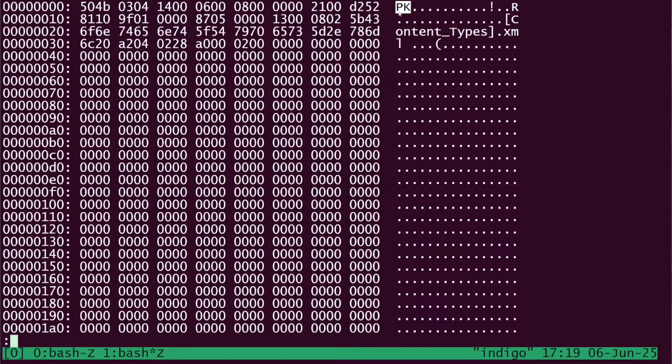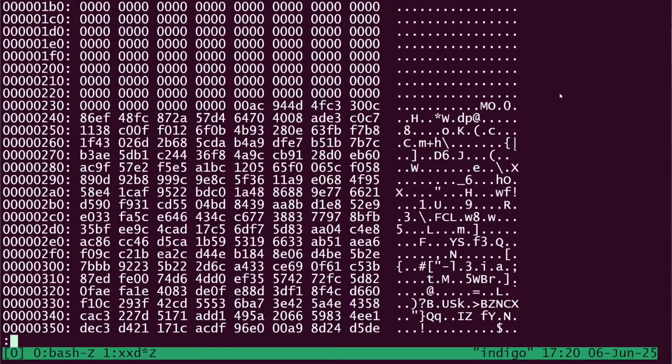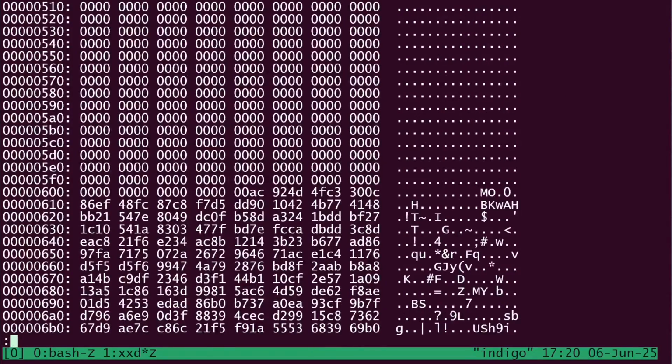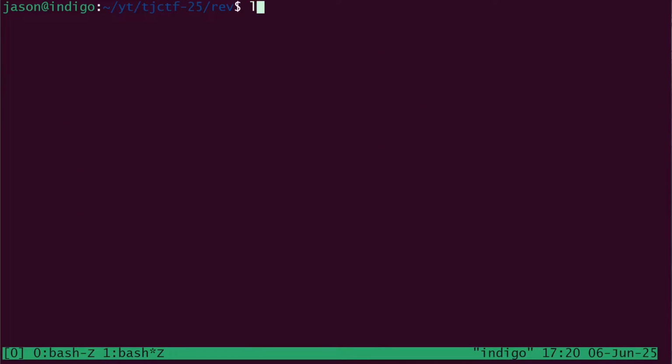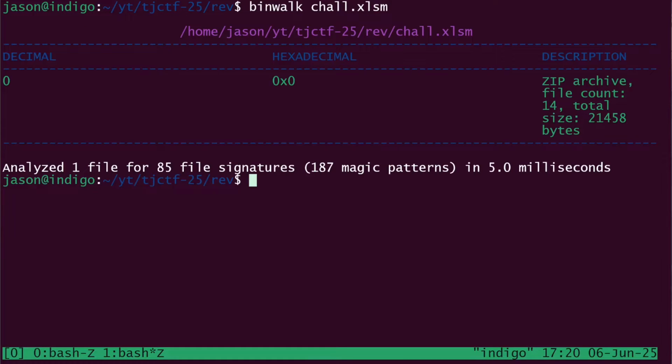If we look at the magic header, we do see PK. And if you watch any of the previous videos, you know that means it is a zip file format. It's a zip archive. So what if I just ran binwalk on this? I was kind of just curious. If I run binwalk, it does say this is a zip archive and there are 14 files in it, totaling this size, 21,458 bytes.